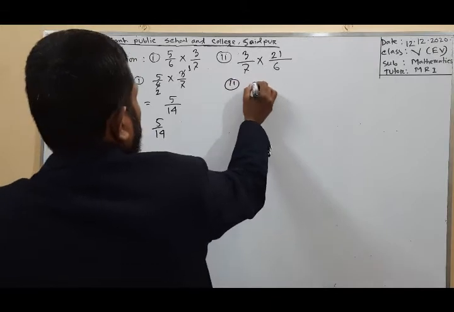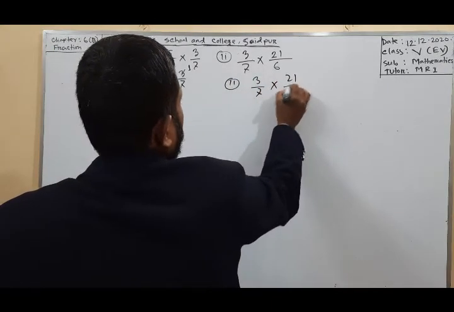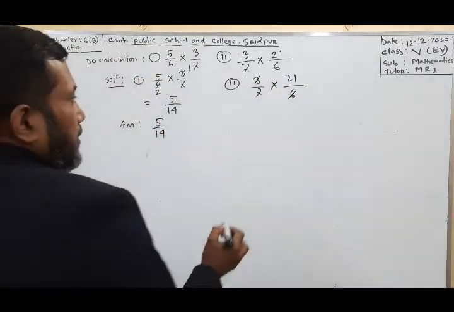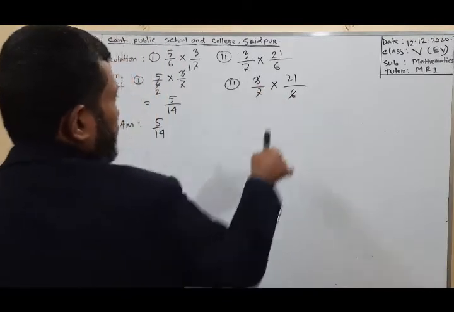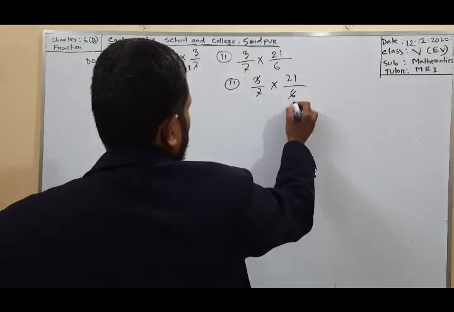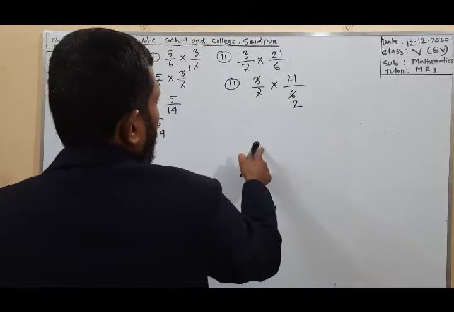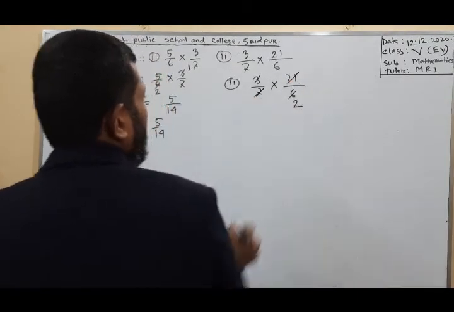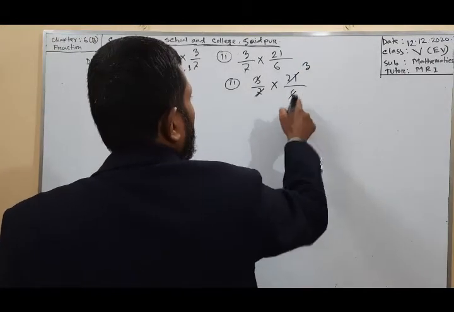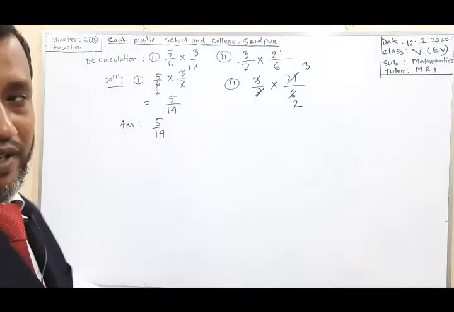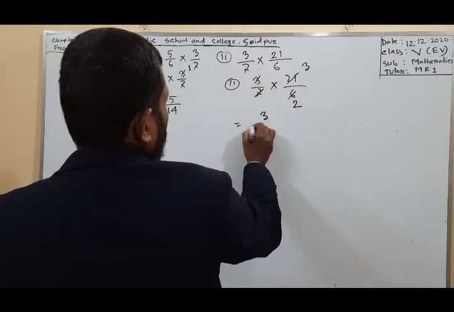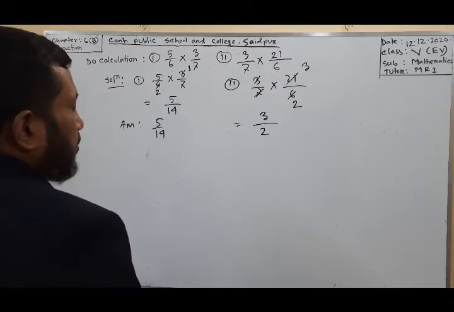Here another one, 3 by 7 multiplied by 21 by 6. The 3 and 6 are divisible by 3. Here we get 2, because 3 goes into 6 two times. 7 and 21: 21 is divisible by 7. Here 3 and 3 are not divisible by any number. We get 3 in the numerator and 2 in the denominator. This is an improper fraction.